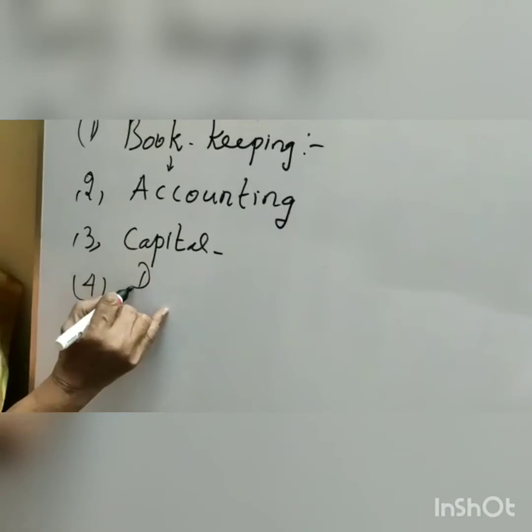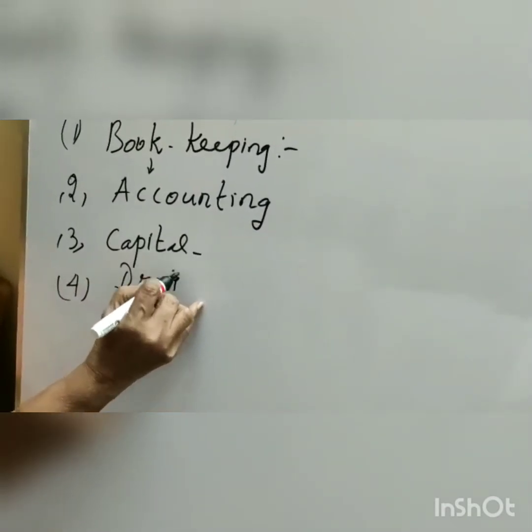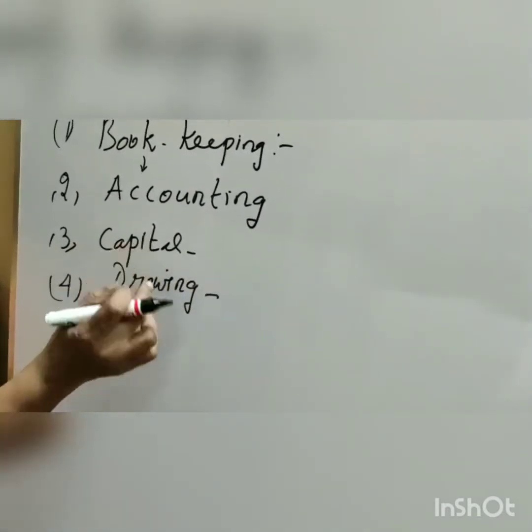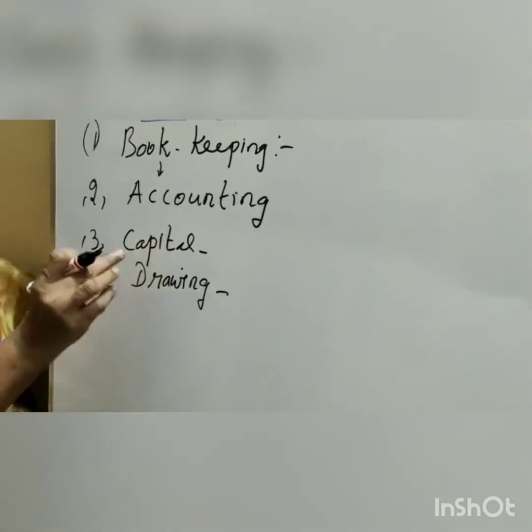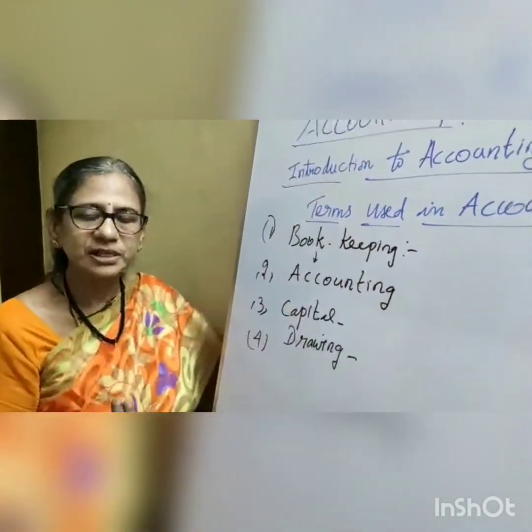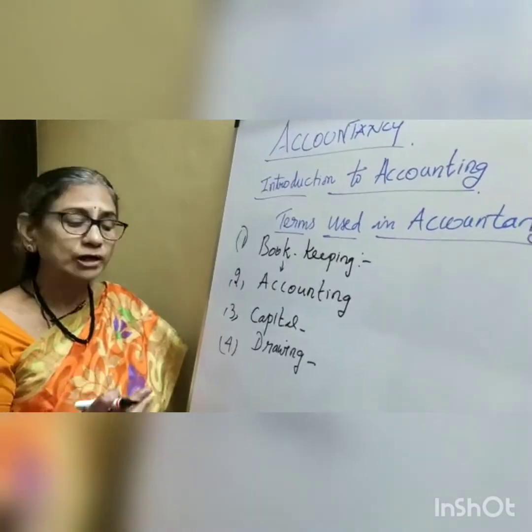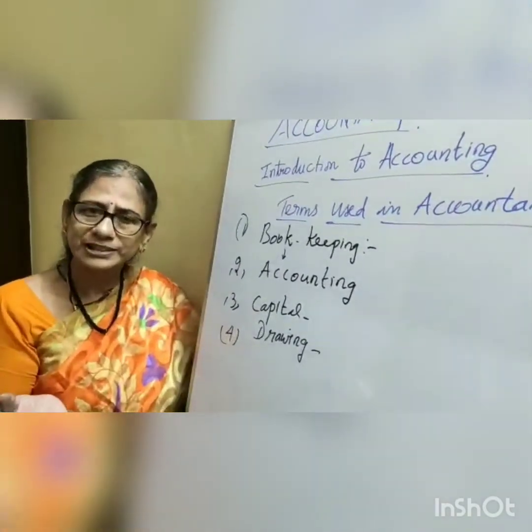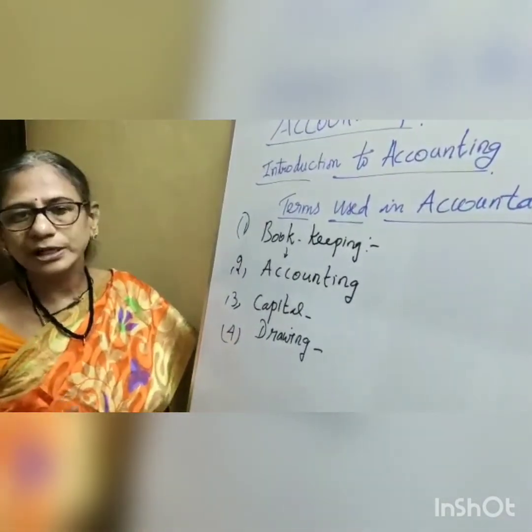Next, we can see another term, which is called drawing. Drawing is what the owner draws from the business for his personal use, because the owner has invested all his money in the business, which means he needs money for his personal use.